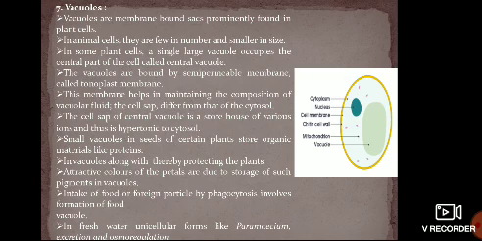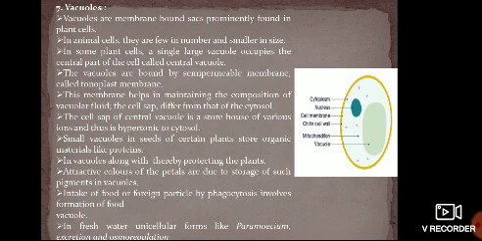In some plant cells, a single large vacuole occupies maximum space in the central part of the cell, and for that reason the nucleus of the plant cell is shifted a little towards the periphery due to the presence of the large central vacuole.